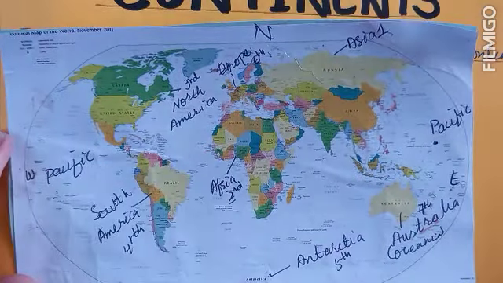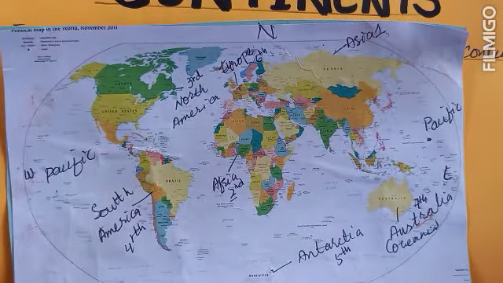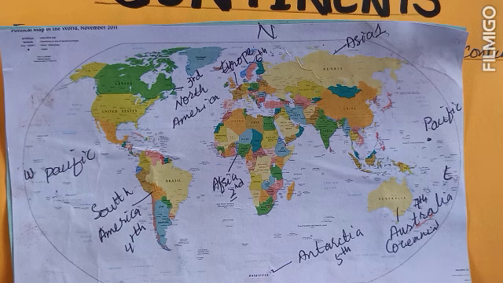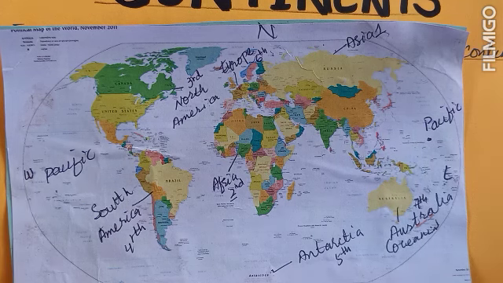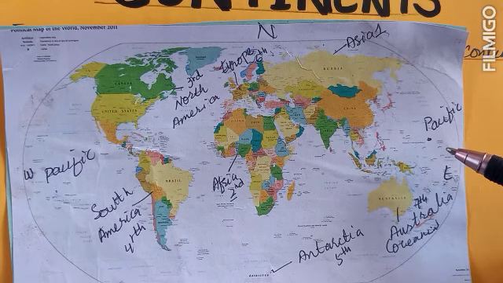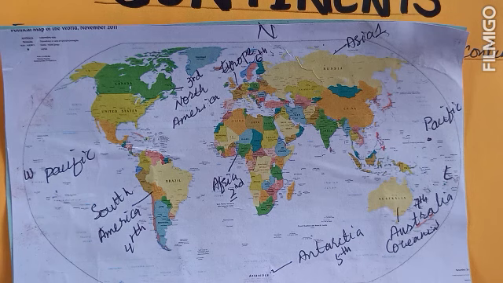Why is it so? Because the earth is not flat. It is sphere in shape. When you fold this map, both these sides will join together and this will become only a single Pacific Ocean. Understand? So if you locate the Pacific Ocean towards the east side, that is okay. If you locate it towards the west side, that is also okay. We have already told you in your previous class.